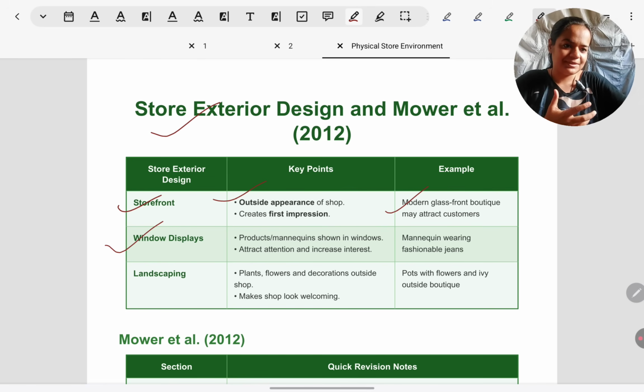Then we have window displays. Before we enter a store, many times we see a window display, literally a glass wall behind which we can see some sample of what we will get to see inside the store. For example, if it's a boutique, again, a mannequin might be there wearing the clothes or apparel which is there inside. And think about any time you've passed through a window display, what have you seen?